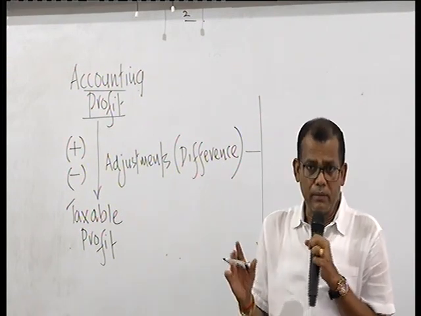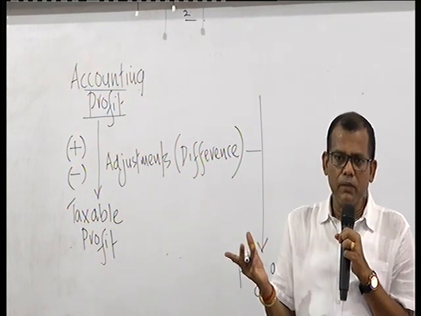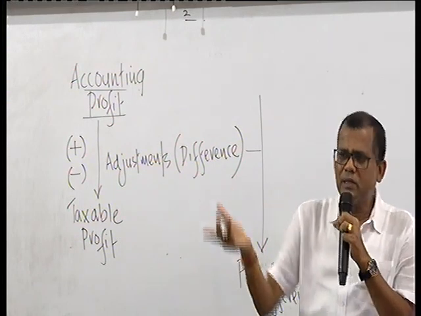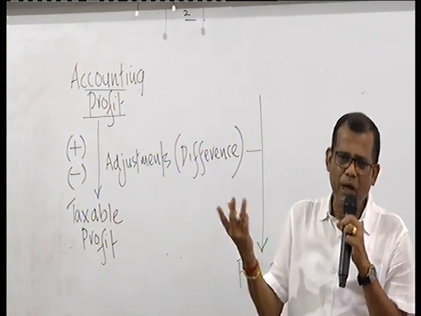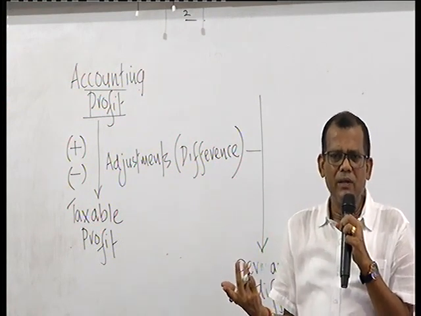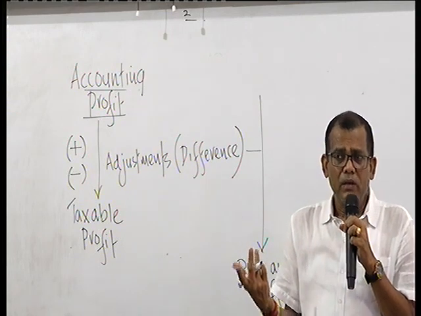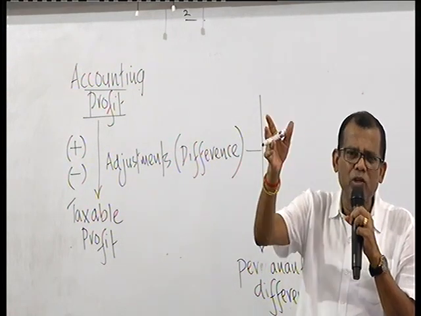Not only the adding back part of it. Now even income. Certain income, even if it is in the P&L as an income, Inland Revenue may say this is an exempted income. Say something coming out from agriculture business, say they have given that as a deduction or as an exempted income, then you take that income out and do your tax computation. So you pay less amount of tax.